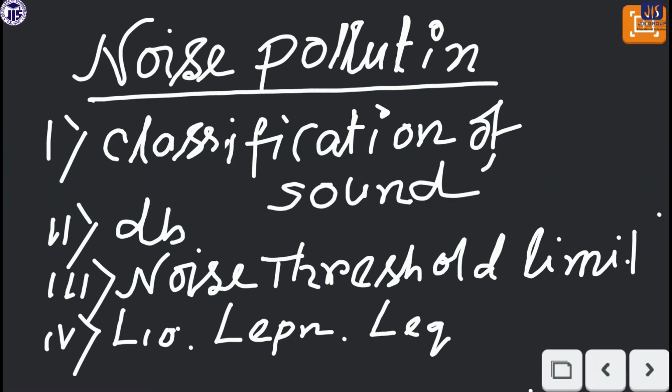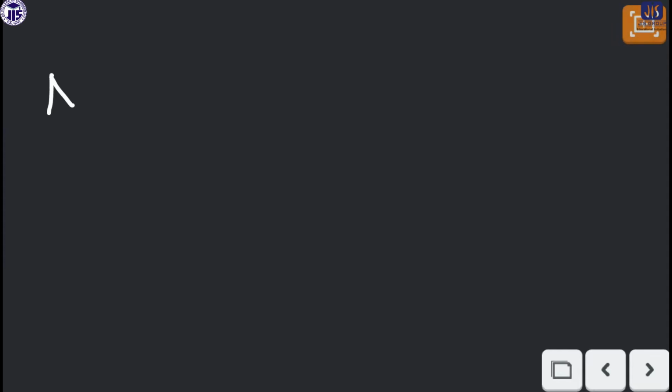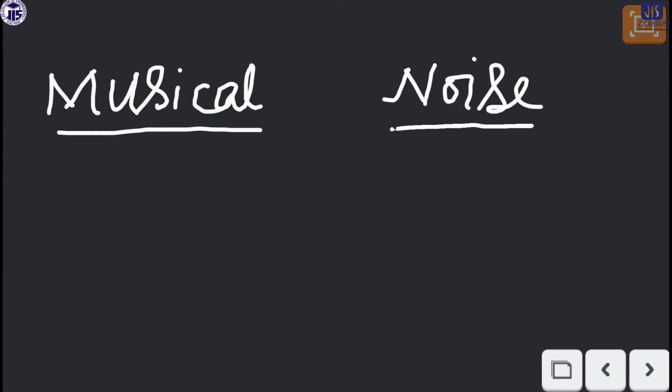So if we classify the noise or the sound, there are mainly two types of sounds. All of you know very well there are two types of sound. The first one is the musical sound and another is the noise. So how can we differentiate between the musical sound and the noise?